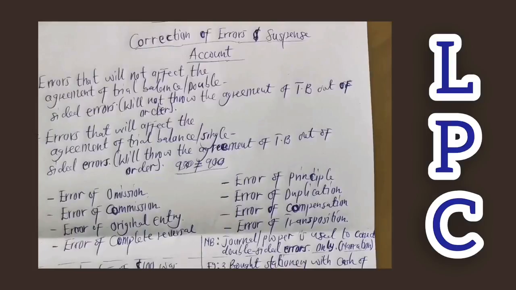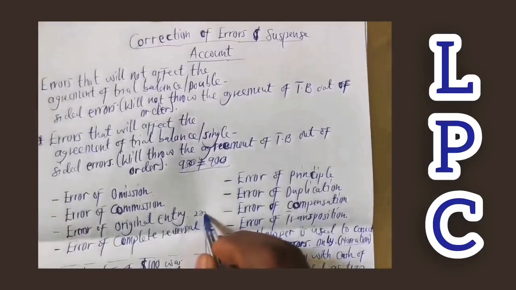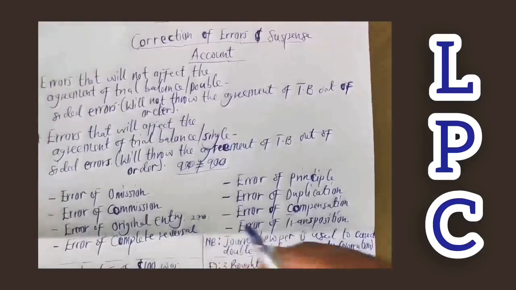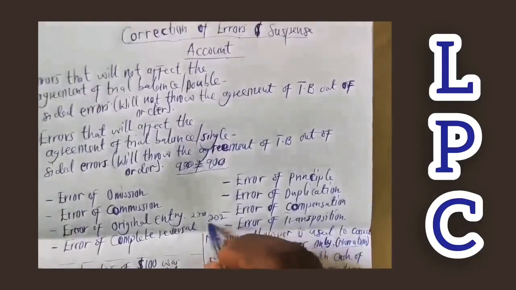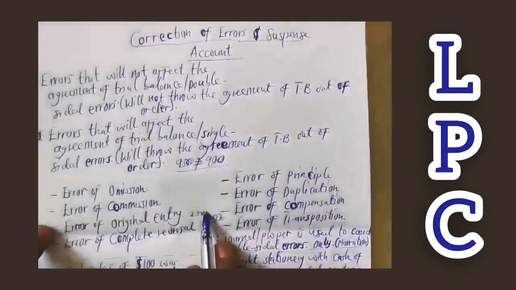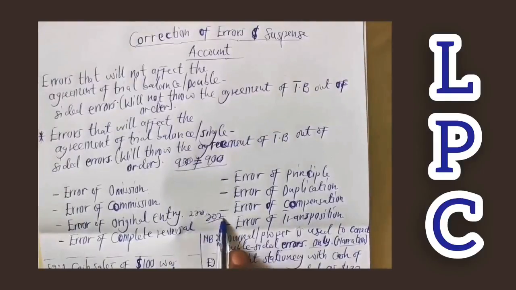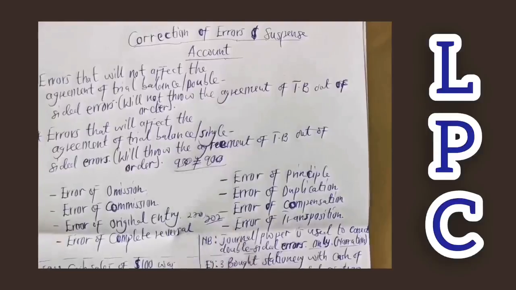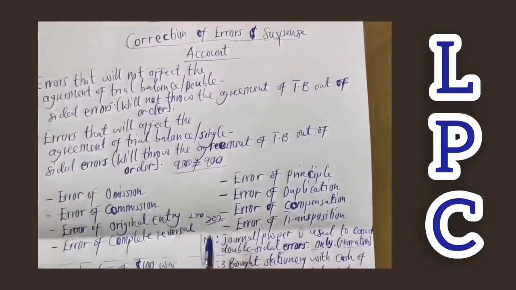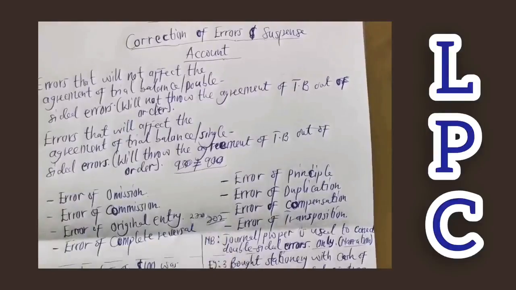The double entry will be applied right, but the figures that should be reported in that account are wrong. Let's say the actual figure should have been 220, but the bookkeeper, the one recording it, records it as 202. When it happens like that, it becomes an error of original entry, because the original figure should have been 220, though he used 202 at the debit and the credit side. Yes, it agrees, because the debit and credit side will both be 202, but actually it should have been 220. When it happens like that, it becomes an error of original entry. I hope that is clear.